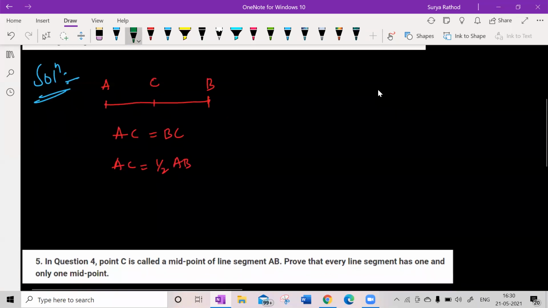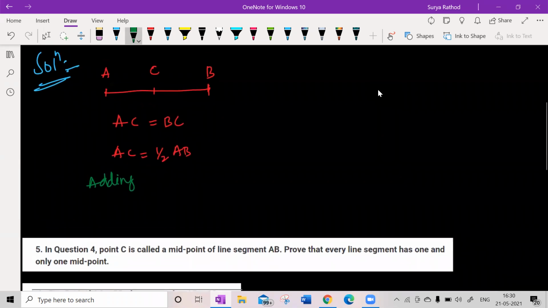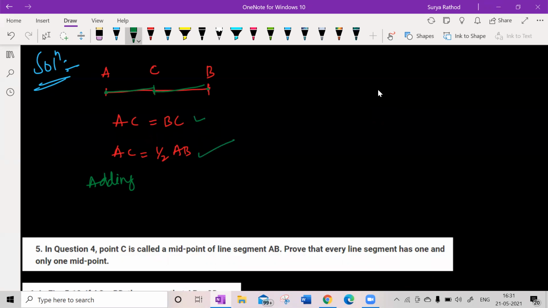So how can I prove this? Can you explain again, sir? Yes. Look at this. The question is, if point C lies between 2 points A and B. Here I have taken 2 points, A and B, and I'm making sure that C is lying between A and B as per the question demands, such that AC is equal to BC, isn't it? And prove that AC is equal to half of AB. This is what we have to prove.